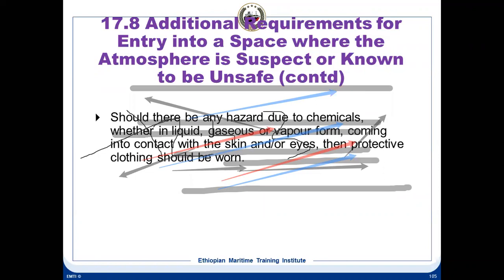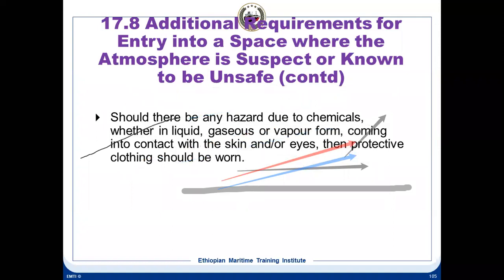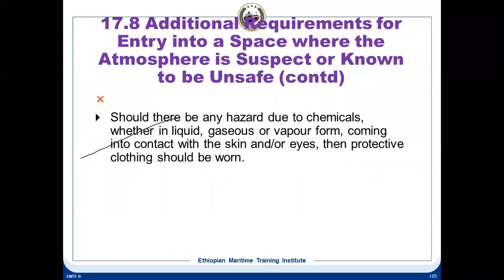In case somebody is going into a cargo tank or any space that has contained chemical vapors, whether it still has some cargo residues in liquid form, or in the form of vapor, we cannot allow those chemicals to come into contact with the skin or the eyes.